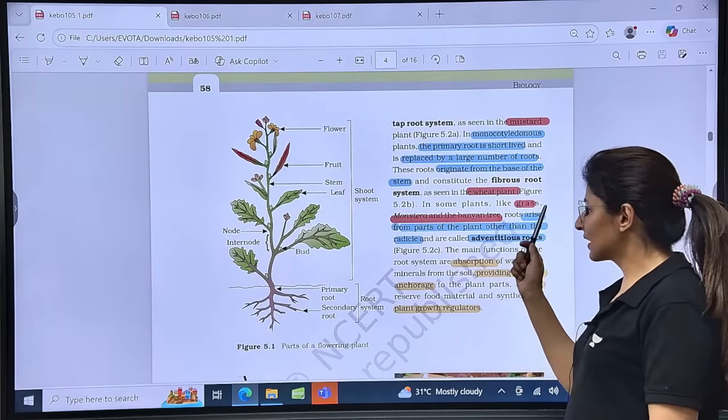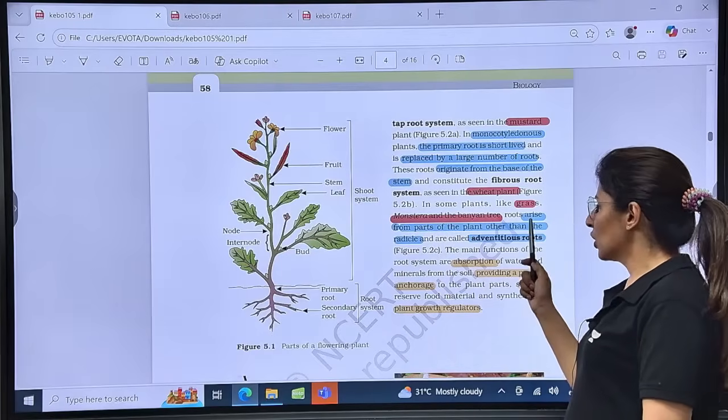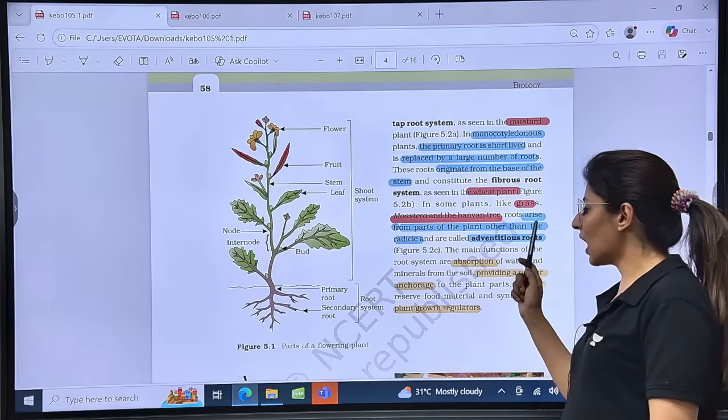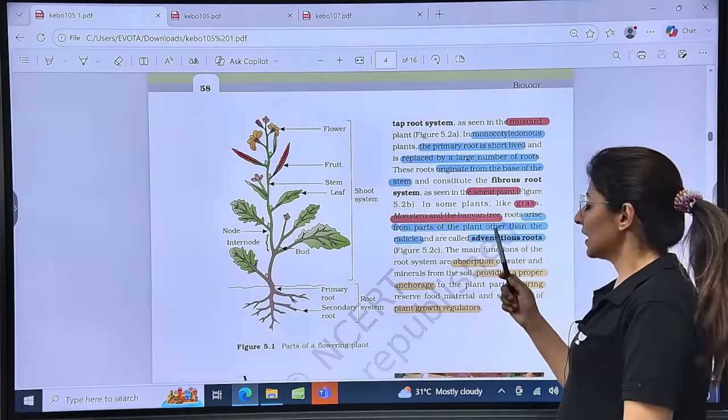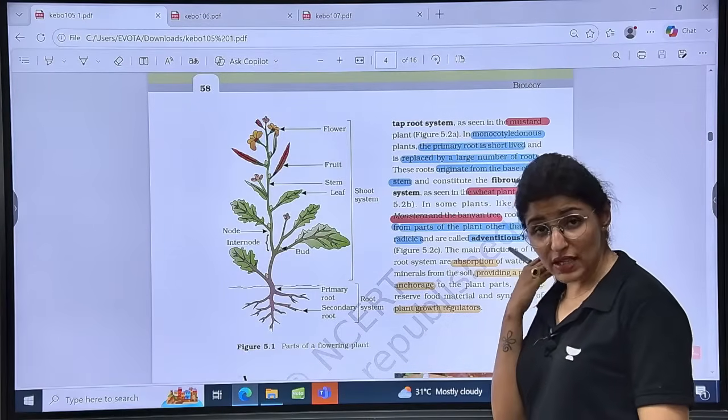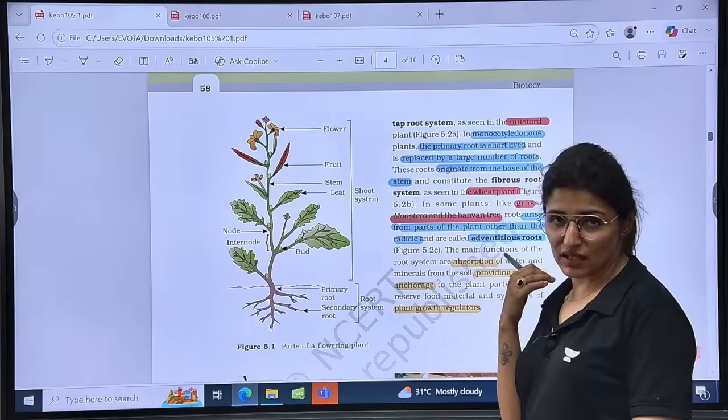In some plants like grass, monstera, banyan, roots arise from parts of the plant other than the radicle. If they arise from parts other than the radicle, then they are known as adventitious roots, and they generally have a supporting function.